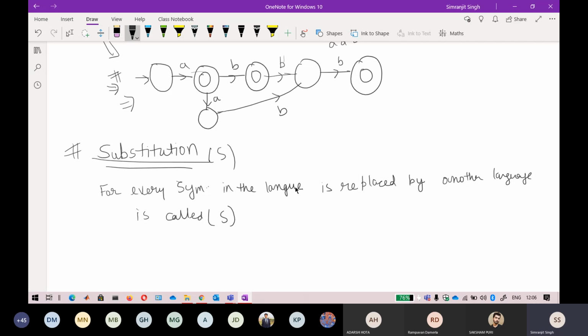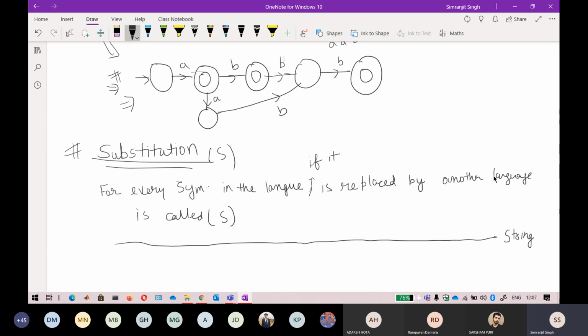For every symbol in the language, if it is replaced by another language, then it is called a substitution. And if you remember the definition of homomorphism, it looked exactly like this, but it is different. In homomorphism, every symbol in the language is replaced by a string, so that is the difference.